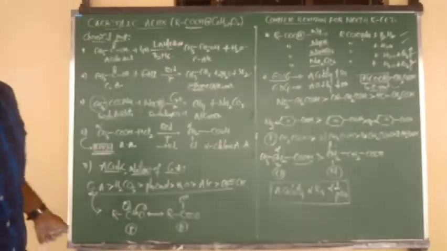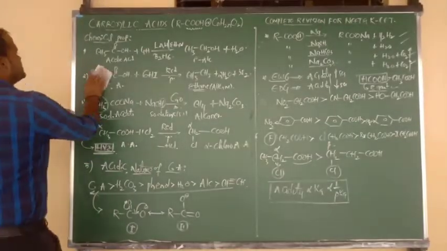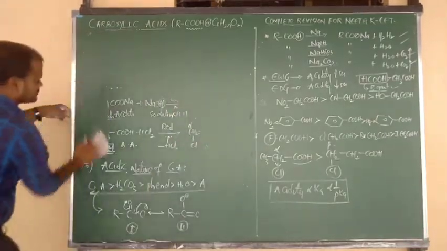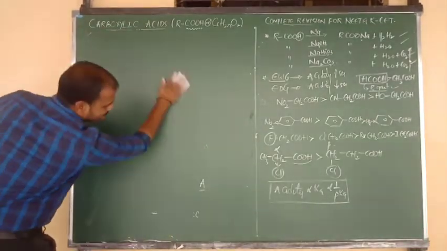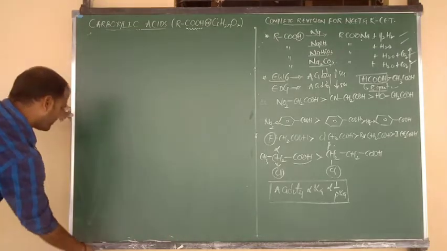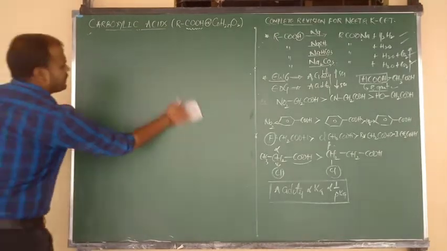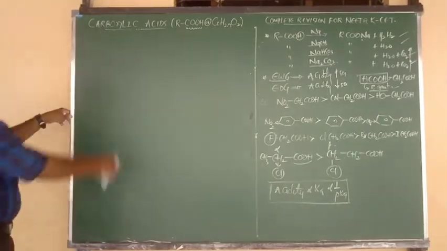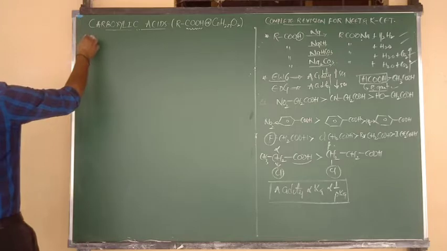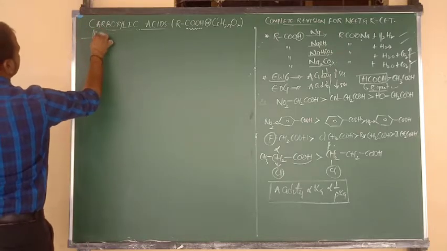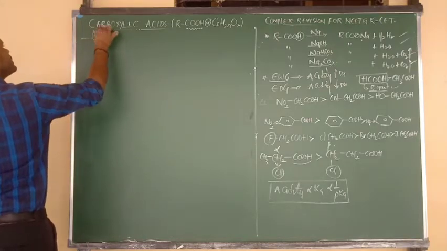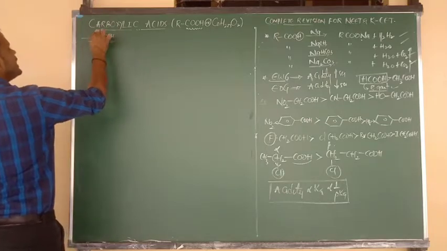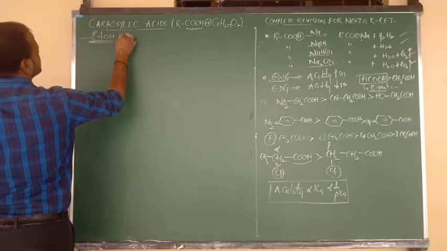Last and final topic, hydrolysis of carboxylic acids. Reactions involving cleavage of the C-OH bond, nothing but the bond between carbon and oxygen has to be broken.